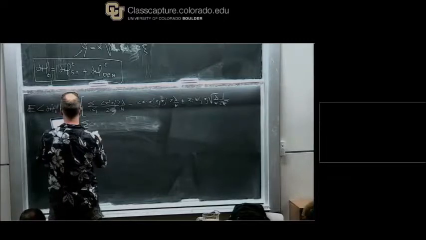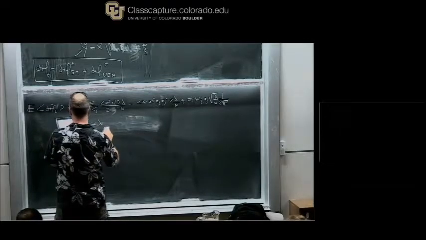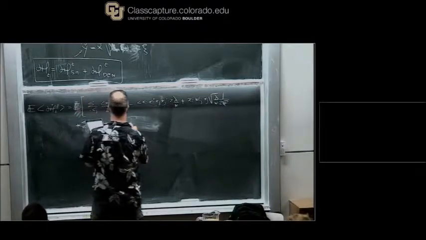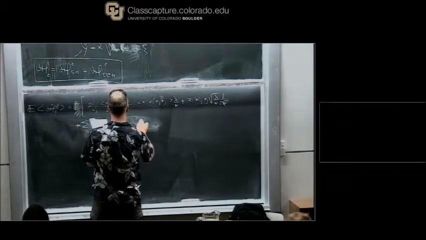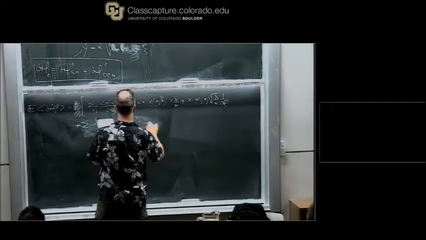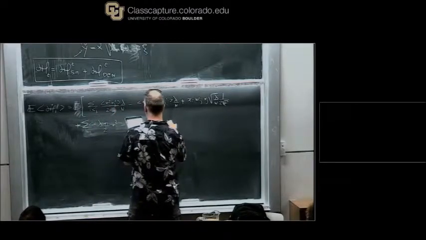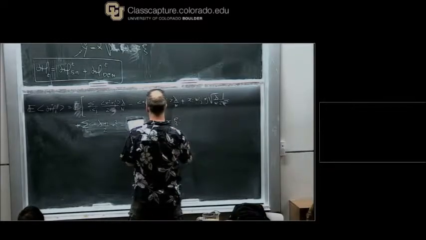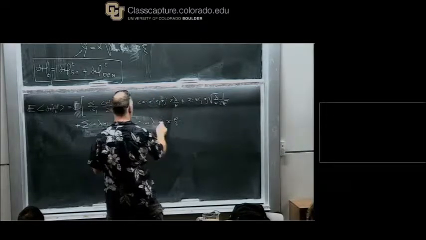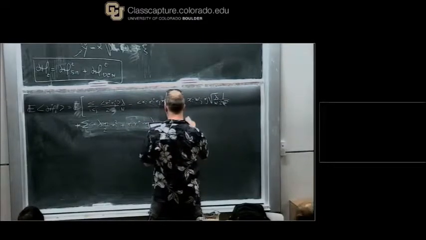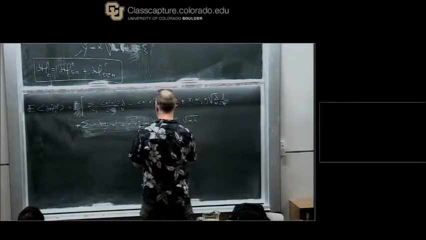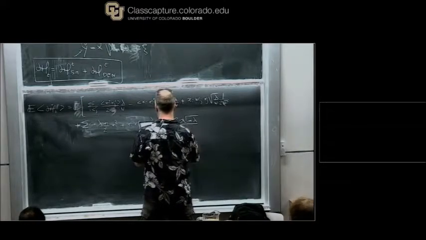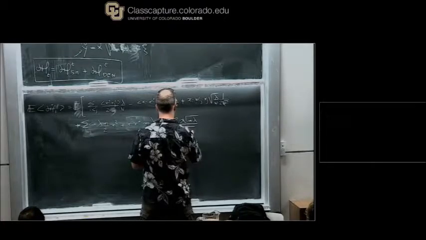Plus sum over i, minus lambda m over 2 xi squared, minus xi star m lambda minus xi, minus plus square root of m lambda divided by 2 square root of 1 minus t.